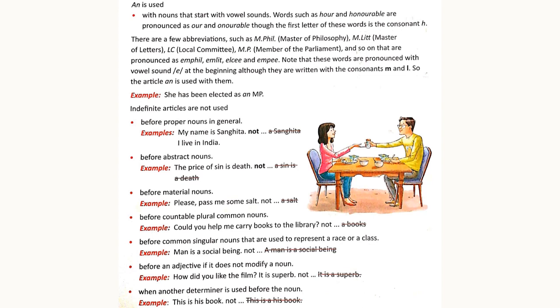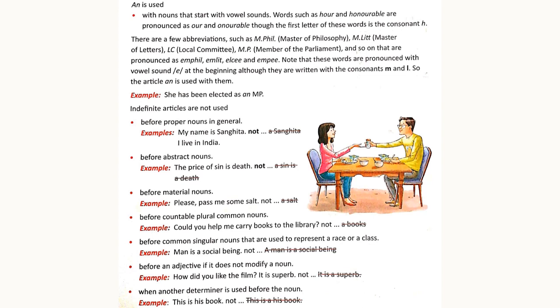There are few abbreviations such as MPhil, MLA, MP. While pronouncing, we pronounce them with an M, A sound. We have to keep it in mind that our indefinite article mostly depends upon sound. For example, she has been elected an MP. Here MP starts with M, which is a consonant, but while pronouncing, we are pronouncing em. So here indefinite article an is used.